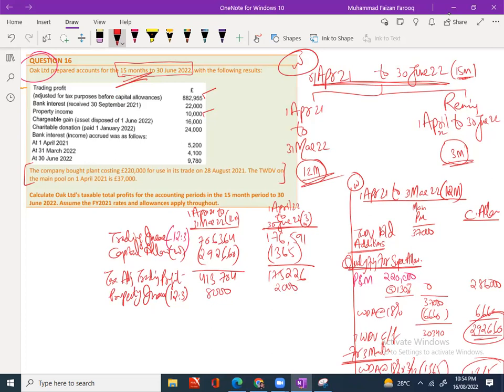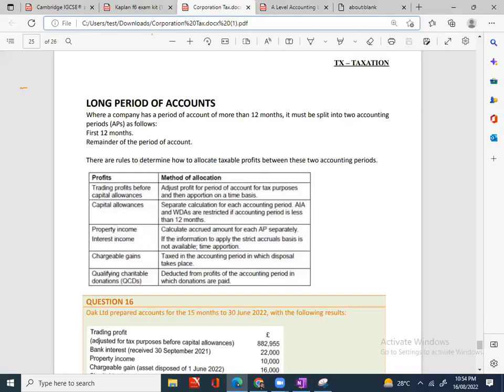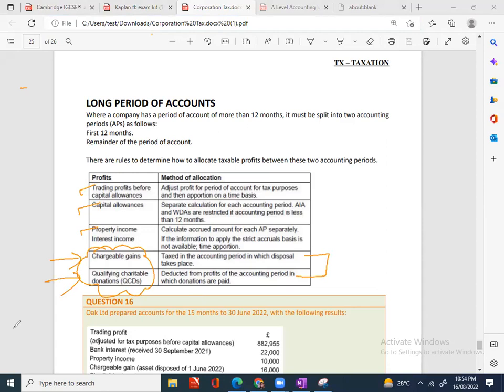Now we have chargeable gain. In TTP format, chargeable gain also comes. But the rule for chargeable gain is not like trading income and capital allowance. This rule is totally different. The chargeable gain and QCD rule is no splitting off. Show it in the period in which it occurs. For chargeable gain and for QCD, show it when it occurs. Show it in the period in which it relates.